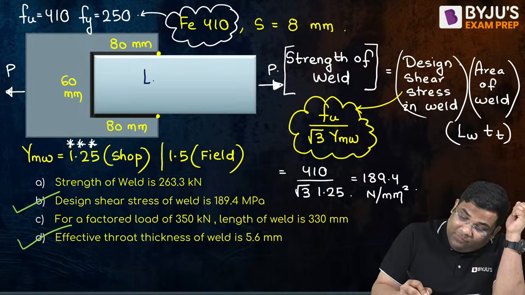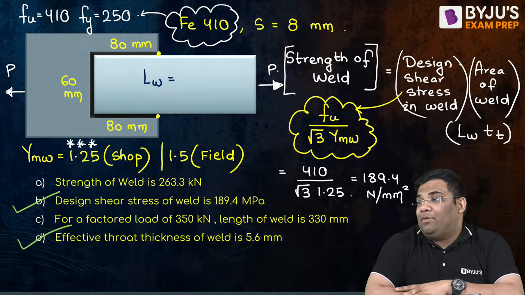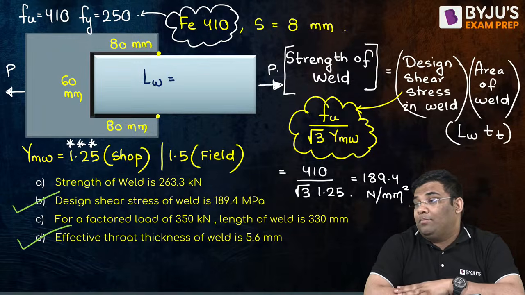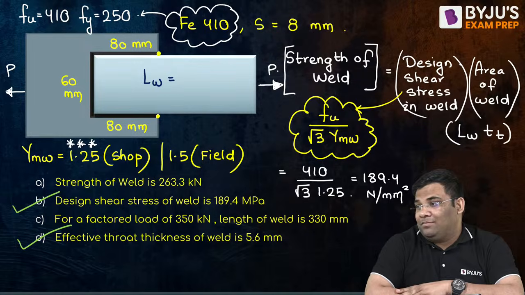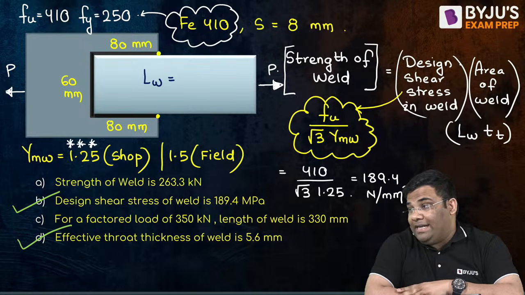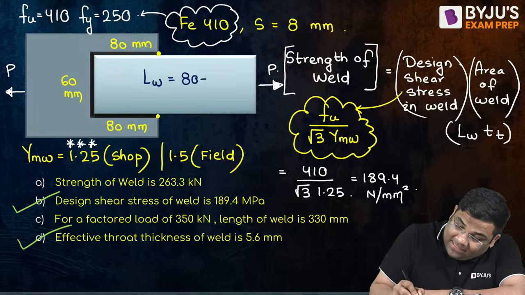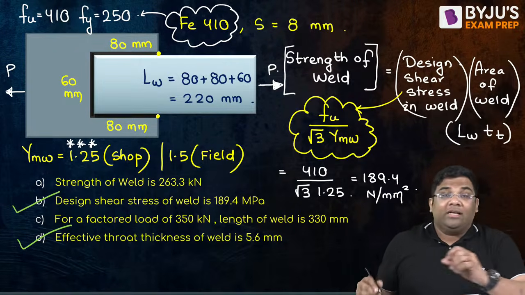From the question, tell me what will be the length of weld. From the diagram, tell me what is the length of the weld. 220 mm. Yes. 80 plus 80 plus 60. That is 220 mm. Right? And your throat thickness also you got.